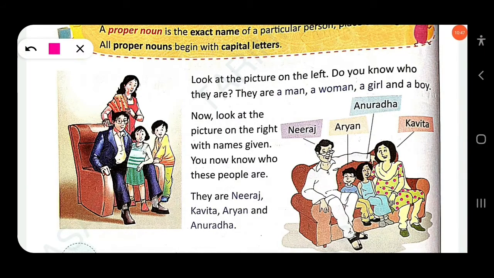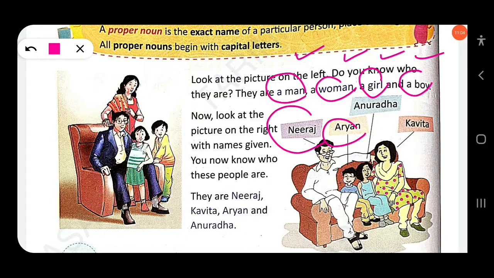Here man will be called a common noun. Woman, girl and boy will be called common nouns. But when we refer to them by a particular name, Niraj, Aryan, Anuradha, Kavita, they are known as proper nouns. Clear? Because it refers to the particular names.